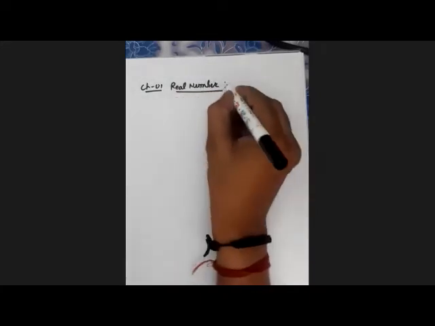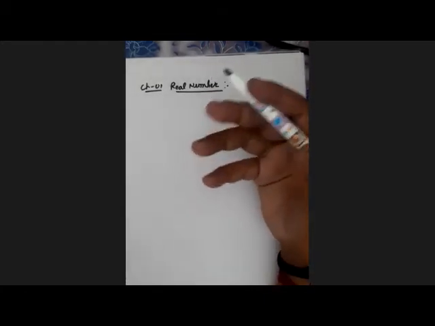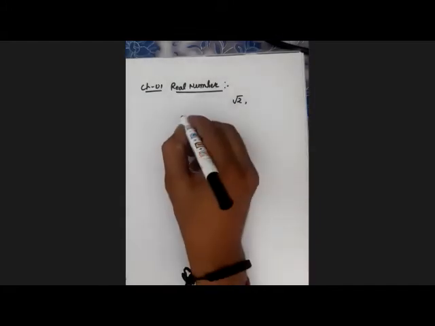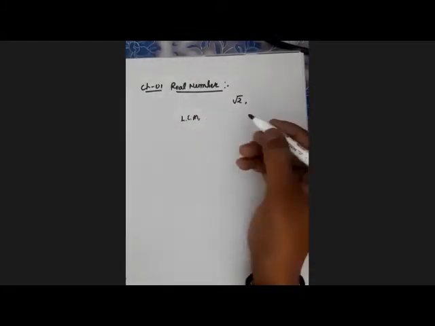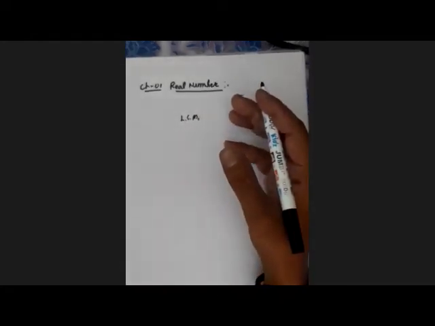In the real number system, we learn about the number system, and we prove that root 2 is an irrational number. We learn about rational numbers, irrational numbers, factorization, decimals, how to find the decimal expansion without doing the division, and the relation between the HCF and LCM of two numbers, three numbers, and much more. Euclid's division lemma gives a better way to find the HCF of two numbers.